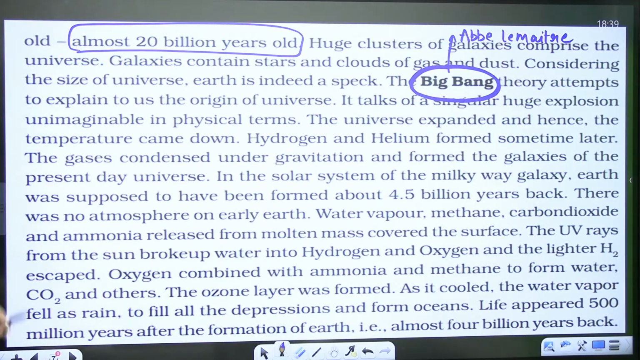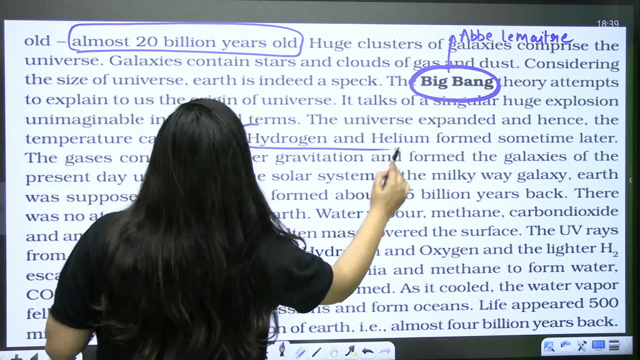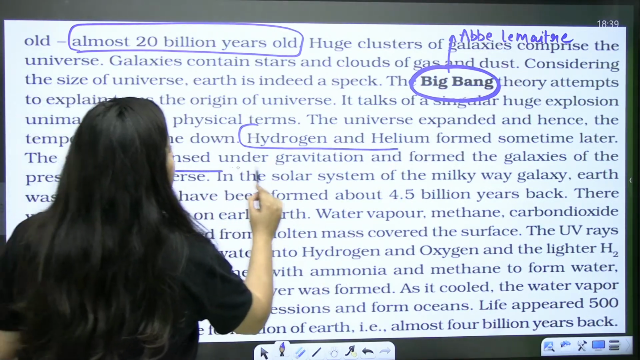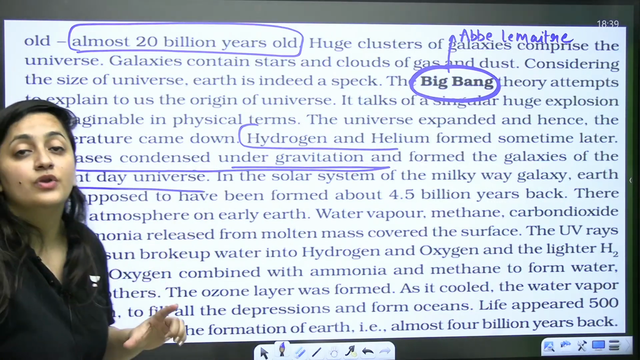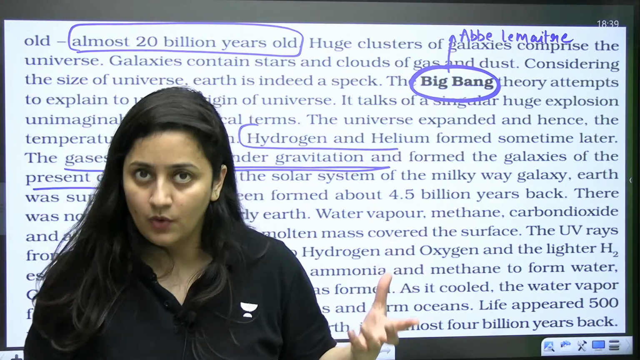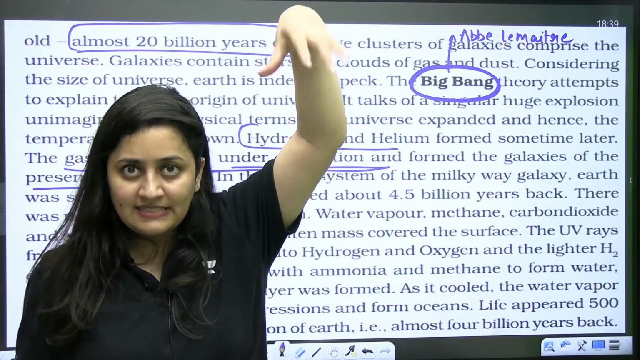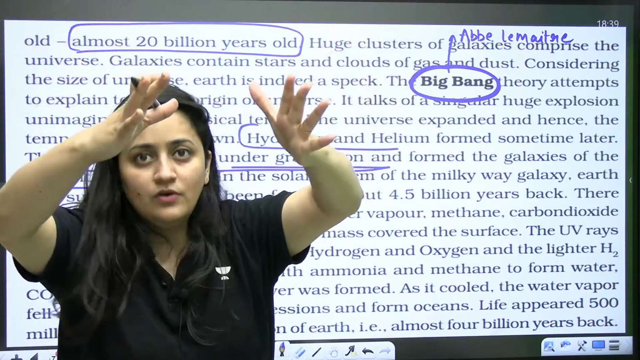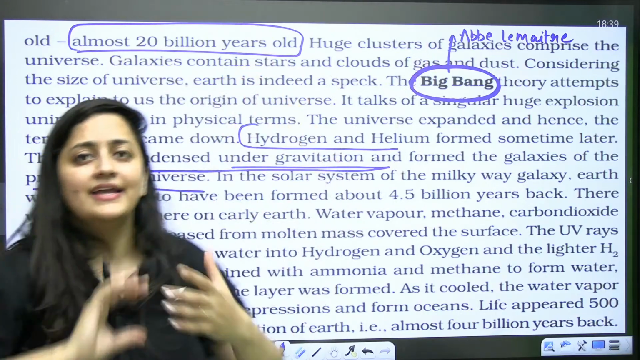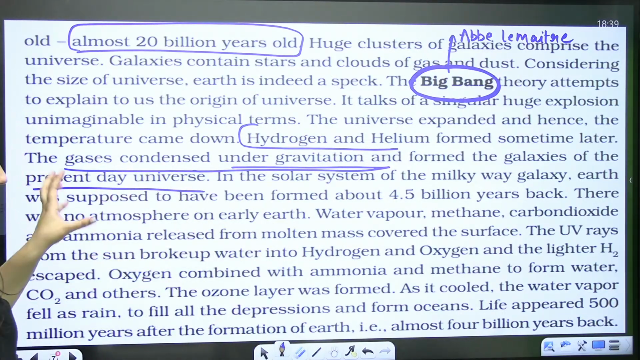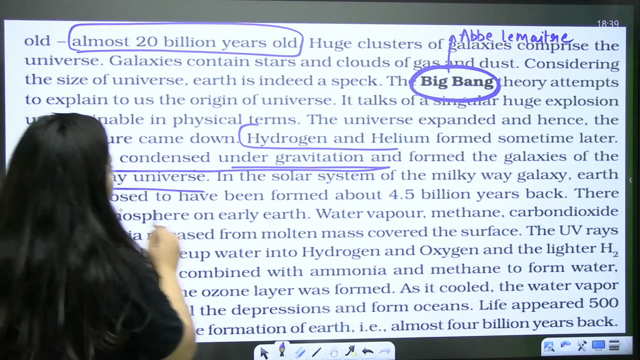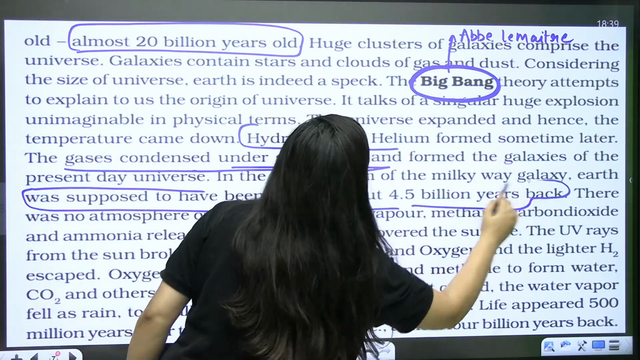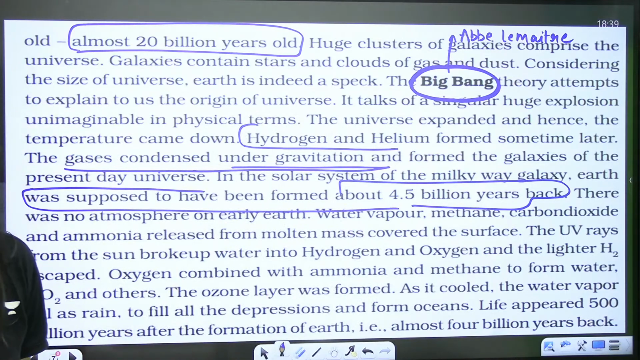Clear? So hydrogen and helium formed later. The gases condensed under gravitation and formed the galaxies of the present day universe. So it is believed. These gases escaped, gravitational force was there itself, so that formed the galaxies with time. Is that clear? So our solar system, the Milky Way, here the Earth was supposed to have been formed about 4.5 billion years ago. Right, 4.5 billion years ago.